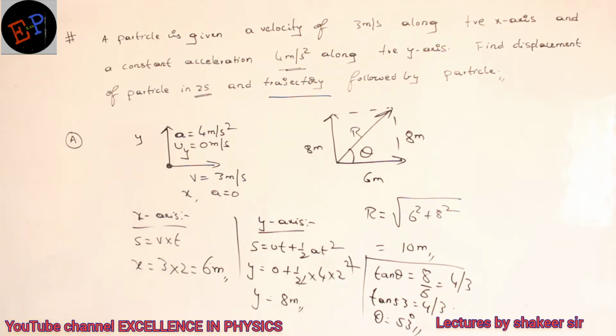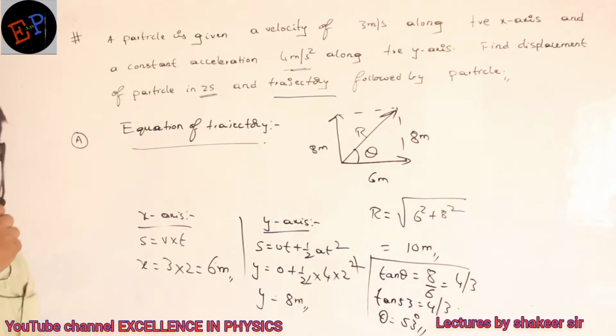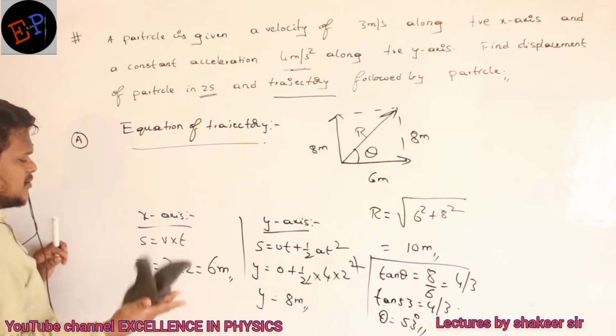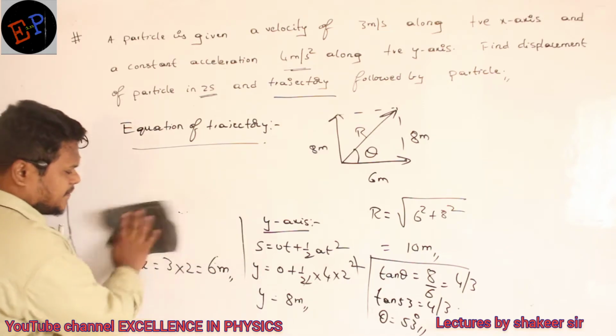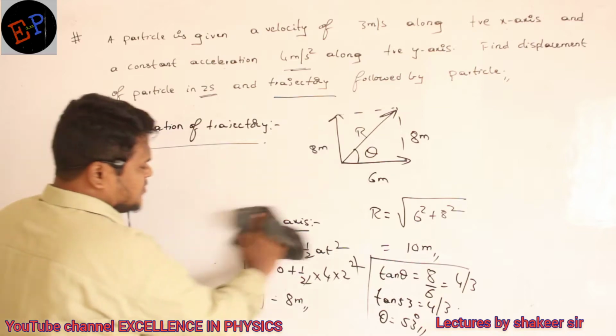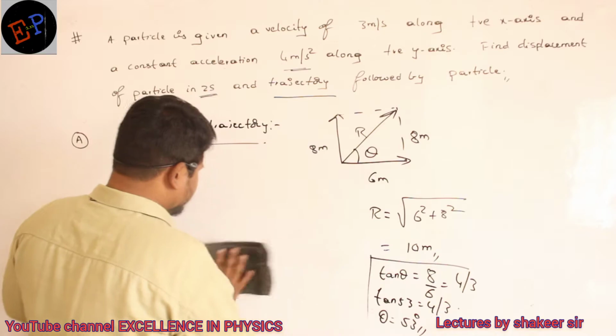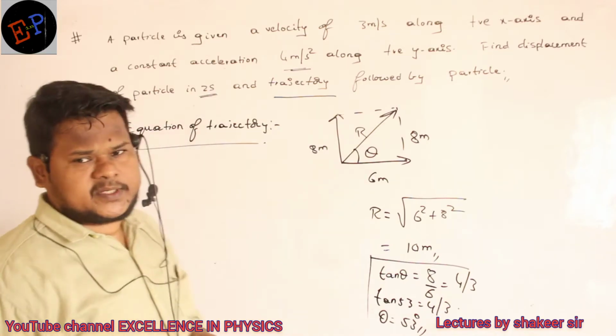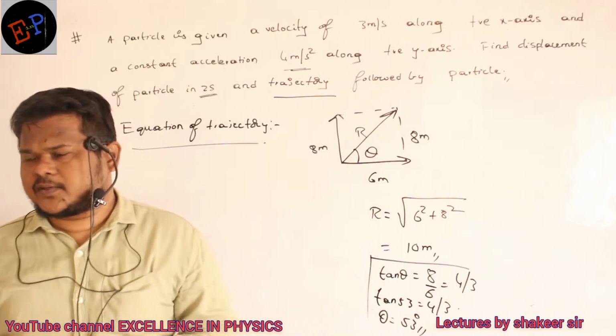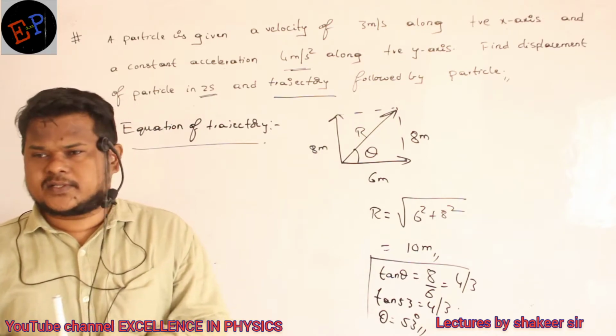Understood? Okay. So make a note up to here, then we will see how we can calculate the equation of trajectory. Come on. Now can you say, how can I calculate the equation of trajectory? See, first of all, what is meant by equation of trajectory? It is a relation between x and y only. But what should be absent? Time taken should be absent. So the relation between just x and y is called the equation of trajectory.